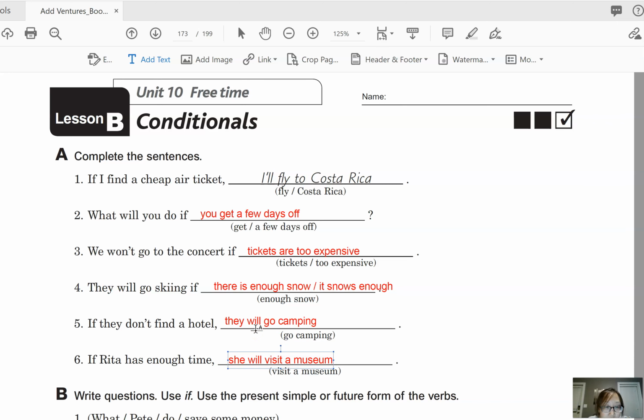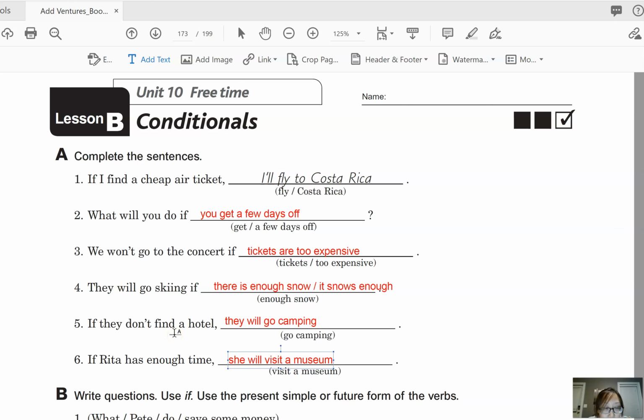So again, just make sure that you use the future tense in the main clause that shows the future possibility, and use the present tense in the if clause, which shows the condition. Okay, let's go ahead and go to the next exercise.